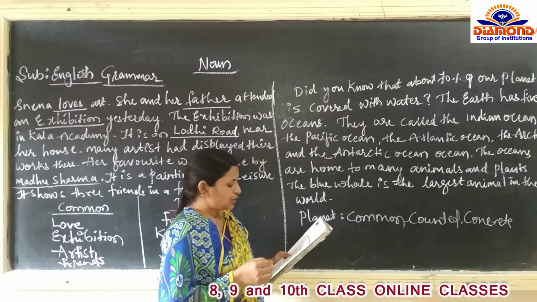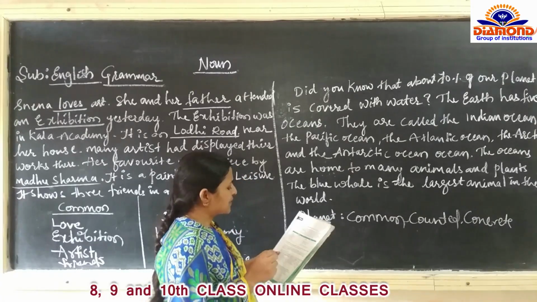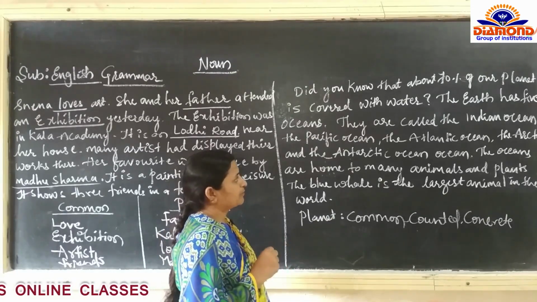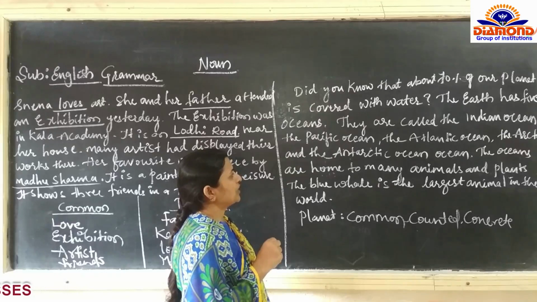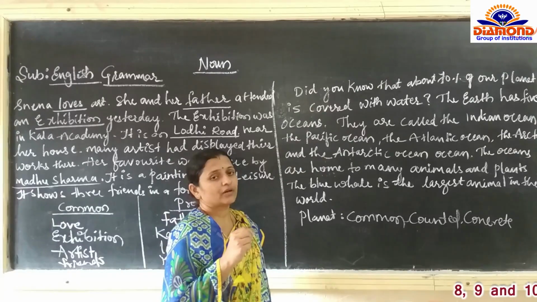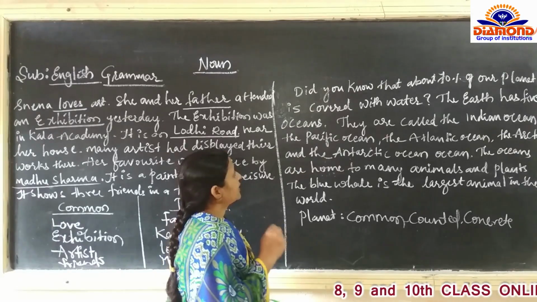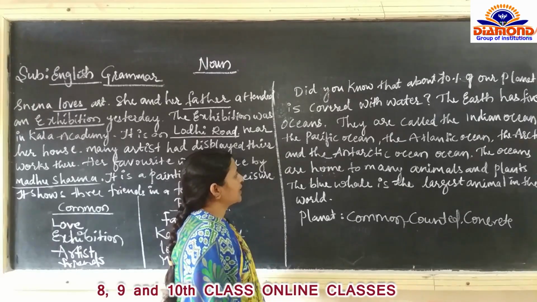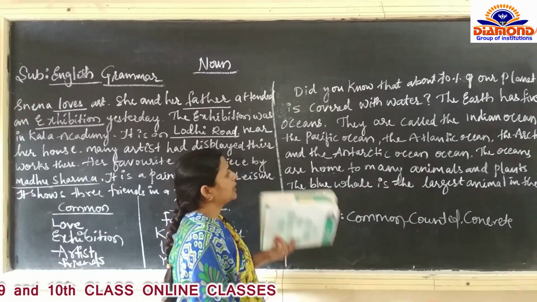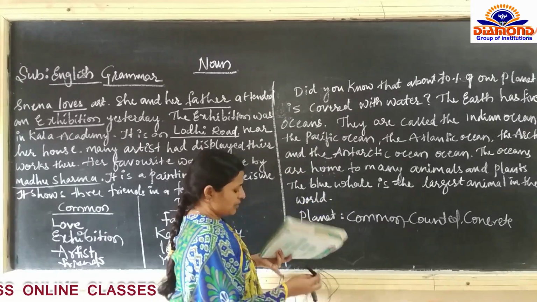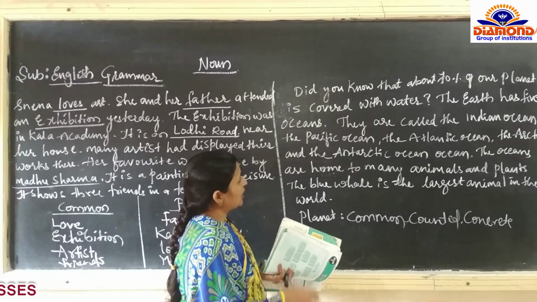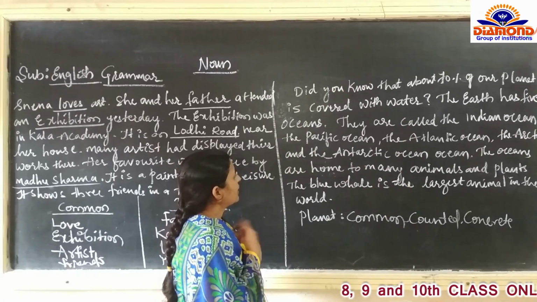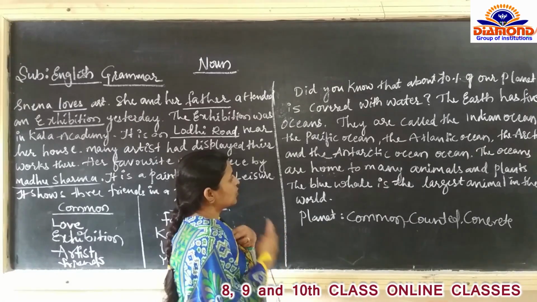So the first one: did you know about 70% of our planet is covered with water? They are asking a question here. 70% of our earth is covered with water. The earth has 5 oceans. They are called the Indian Ocean, Pacific Ocean, Atlantic Ocean, Arctic Ocean and Southern Ocean.